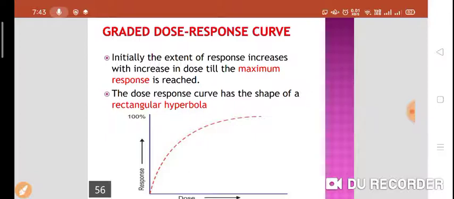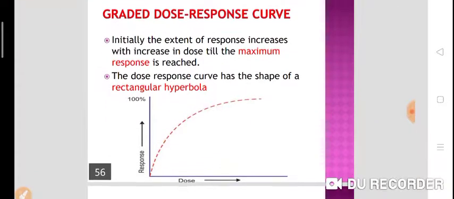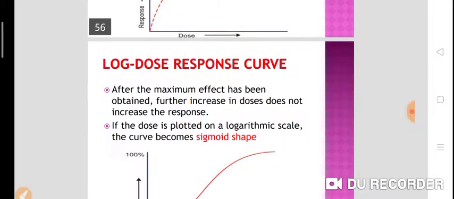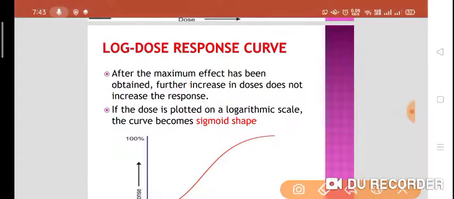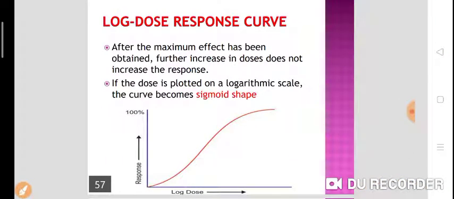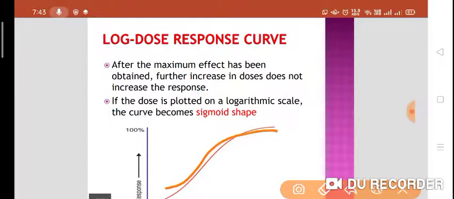As you can see in the diagram, the dose response curve will look like a rectangular hyperbola. Then the log dose response curve. After the maximum effect has been obtained, further increase in dose does not increase the response. That is called the ceiling effect. If the dose response curve is plotted on a logarithmic scale, the curve becomes sigmoid in shape. As you can see, the curve is sigmoid shaped.